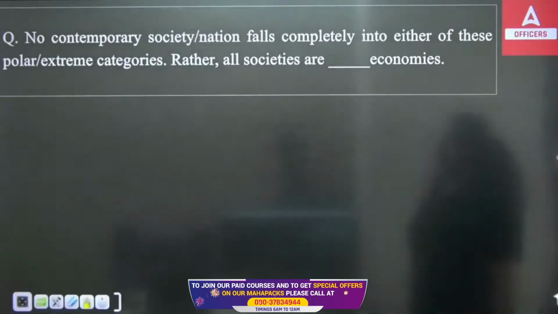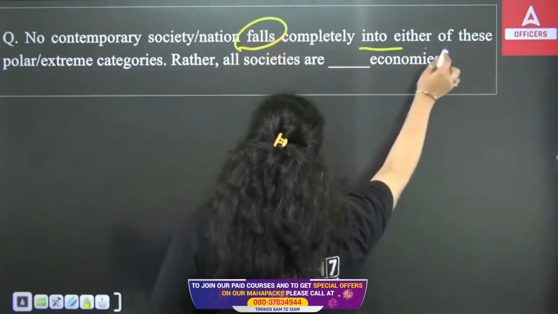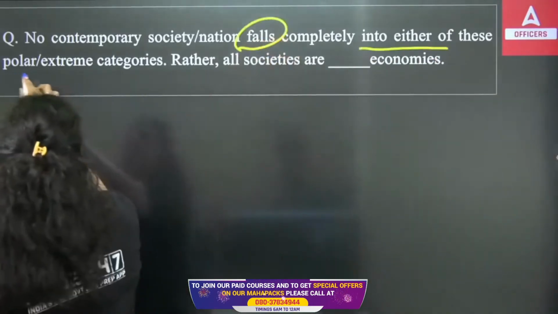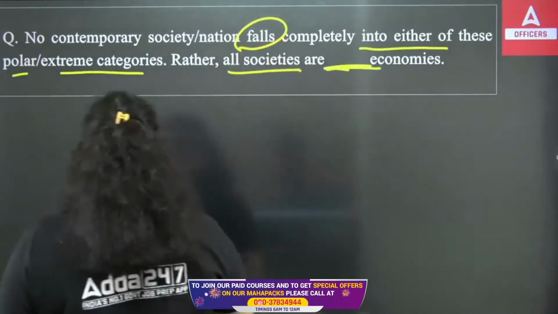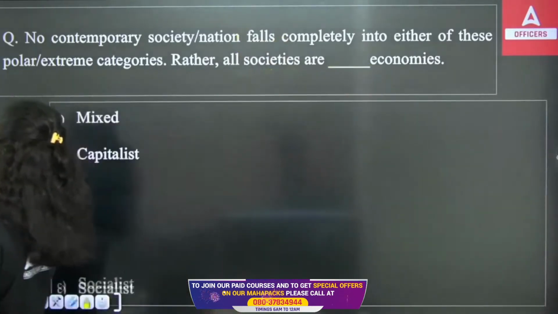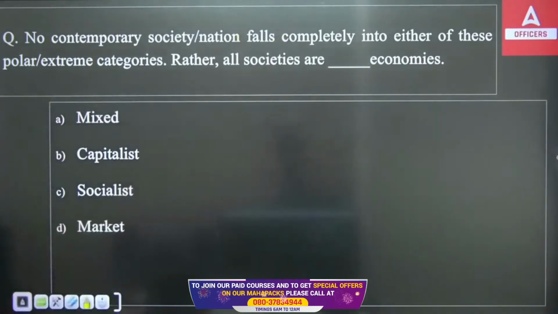Now, no contemporary society or nation falls completely into either of these polar extreme categories. Rather, all societies are dash economies. So what do you think? The societies are: mixed, capitalistic, socialistic, or market?